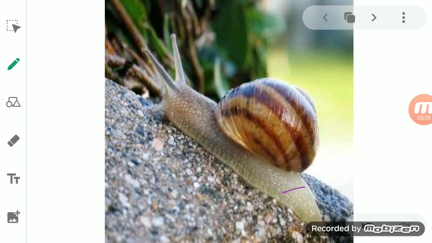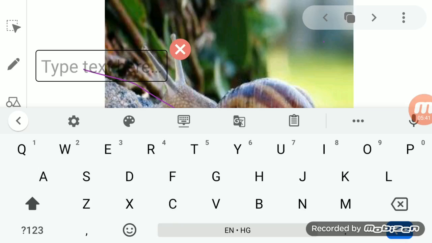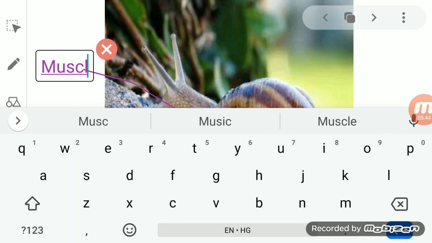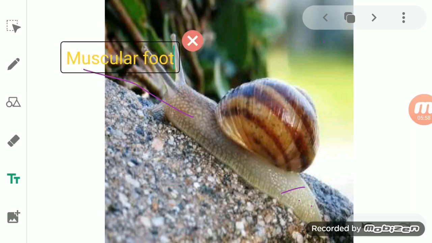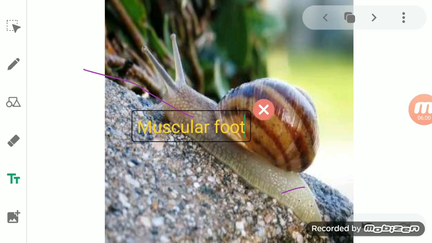So we can say that snails have a large flat structure which is made up of strong muscle, and that's why we call it a muscular foot. This is the muscular foot of the snail, because it is made up of muscles.